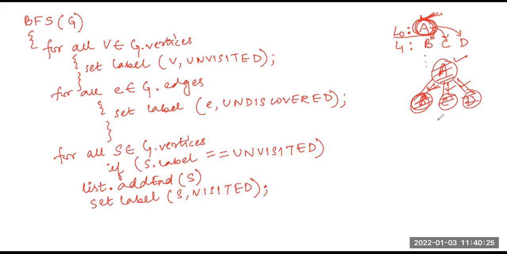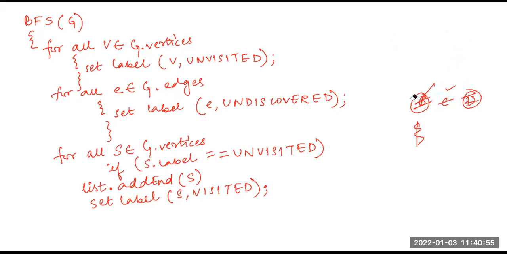So two possibilities were happening. It can be either that the vertex is already visited or that the vertex is not visited. If the vertex was already visited, I was drawing it as a cross edge, and if the vertex is not visited, I will set that edge to be a discovered edge. I will visit that vertex and I will add the vertex to my next level. So like this, the levels we were marking and showing. So if I need to write that in the form of an algorithm, how will I write?